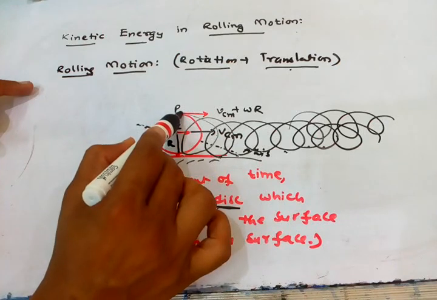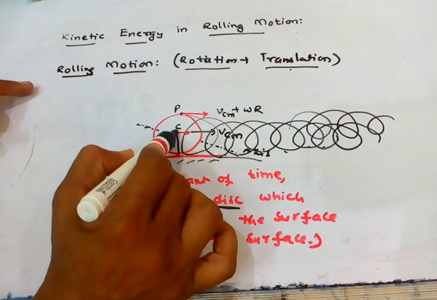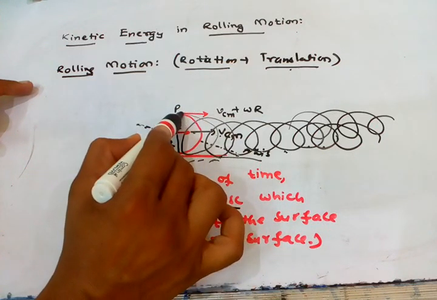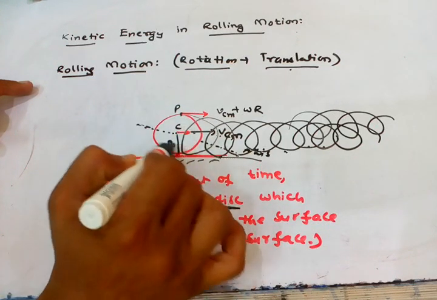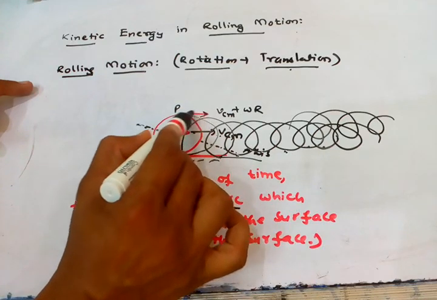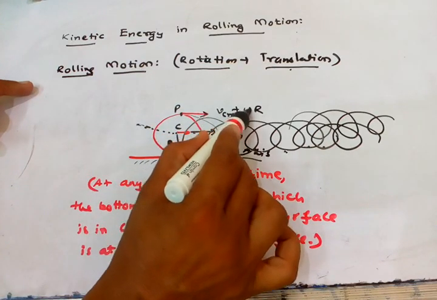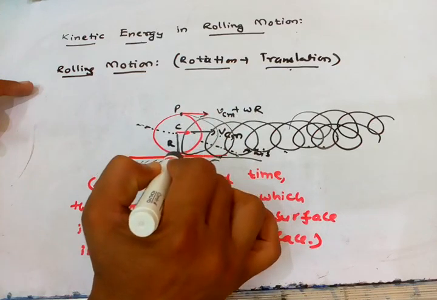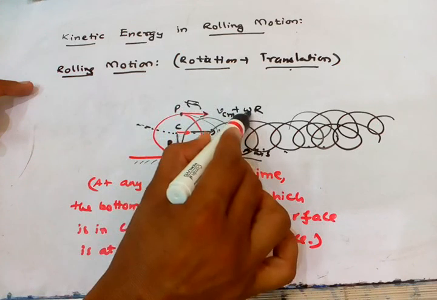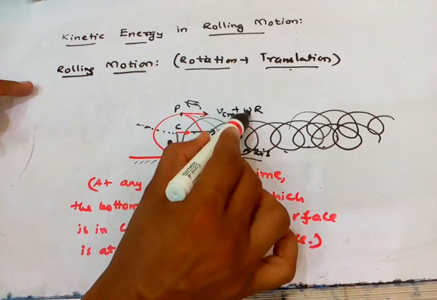So at the center, the velocity of the center of mass is VCM. At point P, the particle at the top of the disk, the velocity is VCM plus omega r, where r is the radius of the disk and omega is the angular velocity.